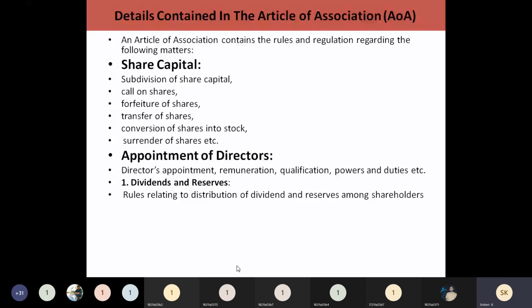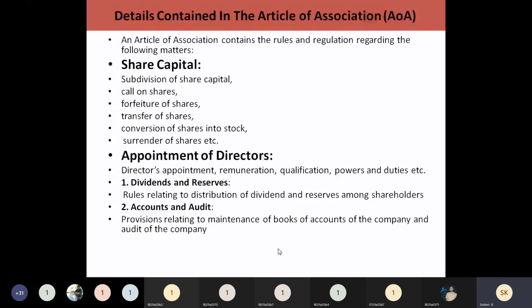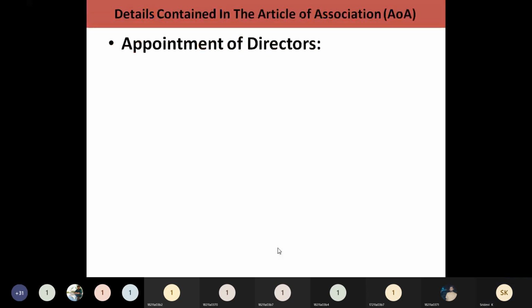And how auditing can be done, who are going to be involved, who are the chartered accountants who are going to audit the company's accounts. So how the maintenance of books can be done. Everything you have to clearly mention in these articles of association. And what is the borrowing power also.